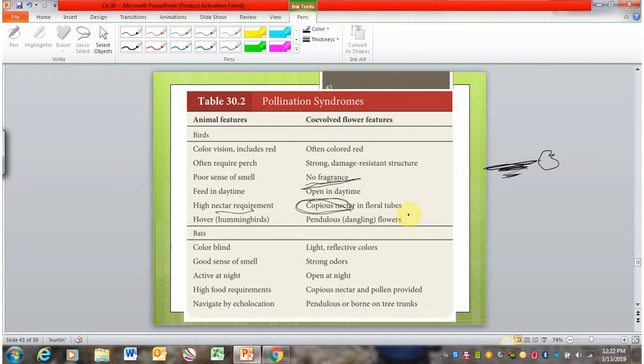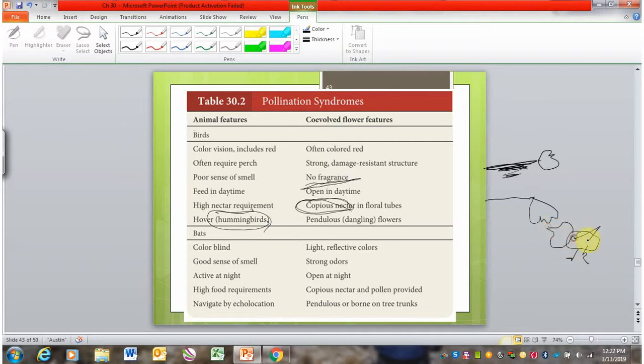These things are optimized to have a lot of nectar down in them. And then hummingbirds, I mentioned, they don't need a perch, but they do need to be able to hover underneath. So for hummingbird pollinated things, you'll oftentimes see a flower that kind of hangs down. And then the hummingbird, there's my beautiful, oops, that's really bad. There's my hummingbird.